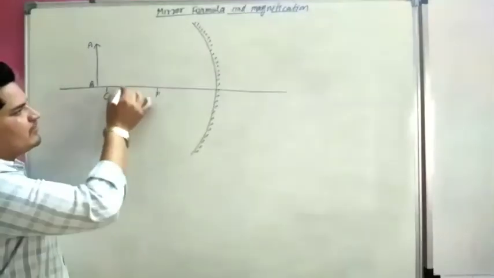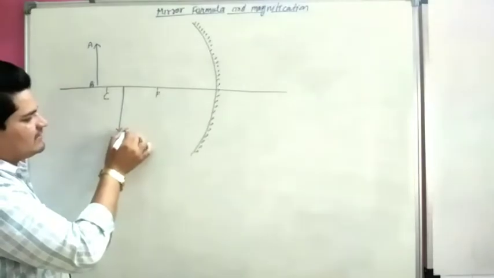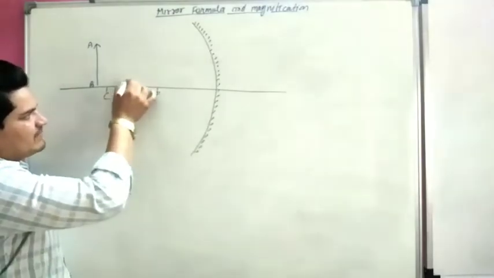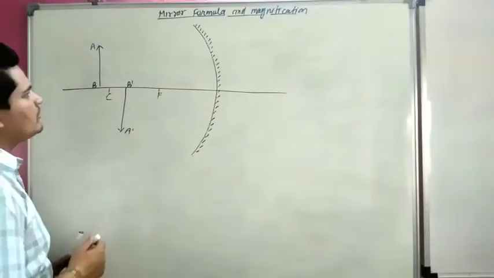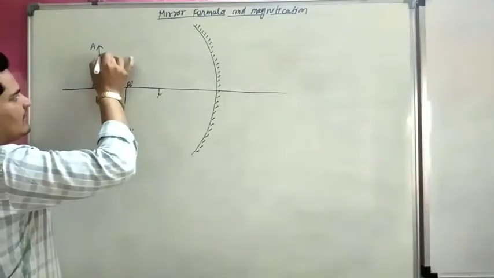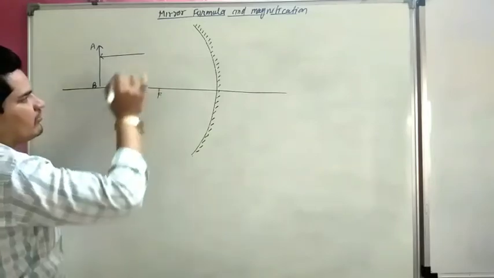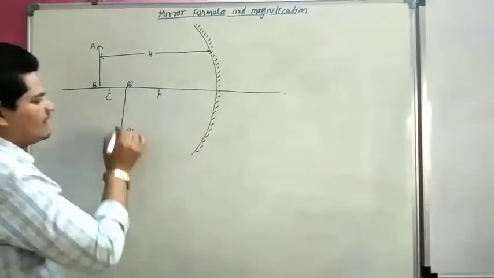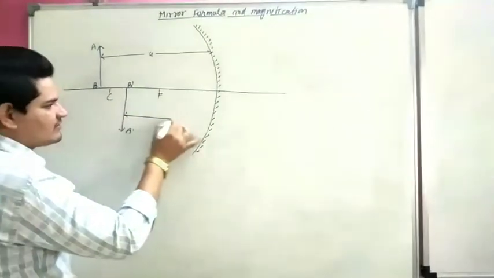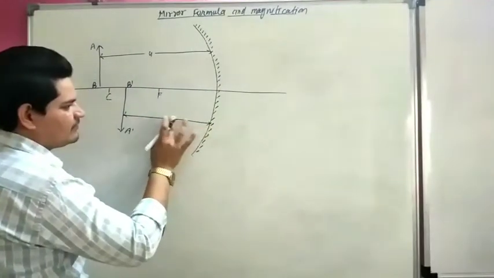Its image forms like A dash B dash. This is image A dash B dash. Let us consider the distance of the object from the mirror is u and the distance of the image is v.